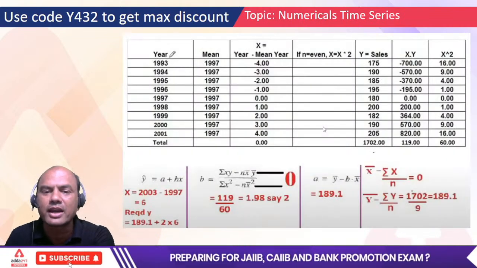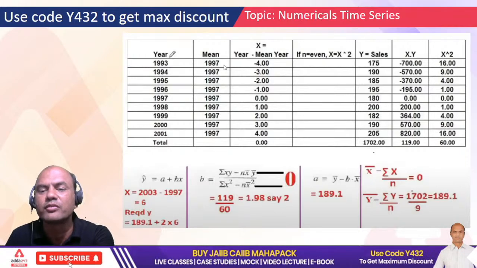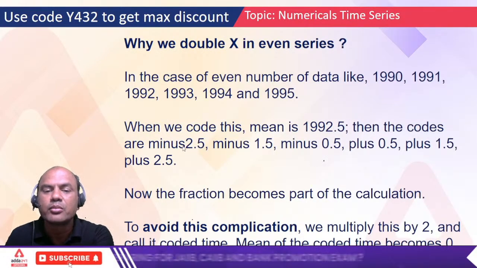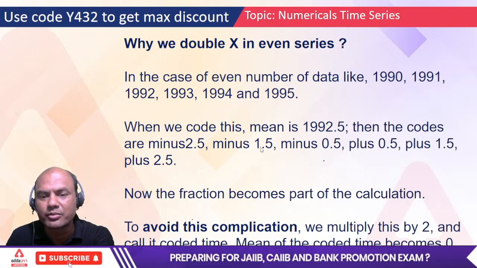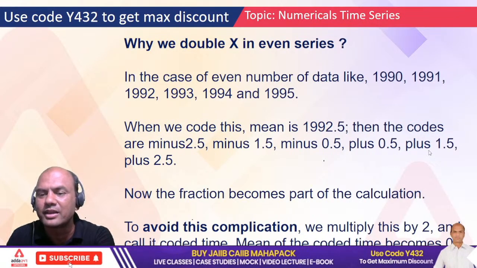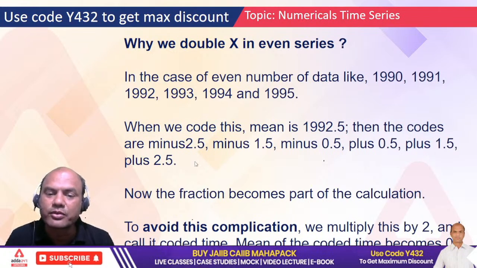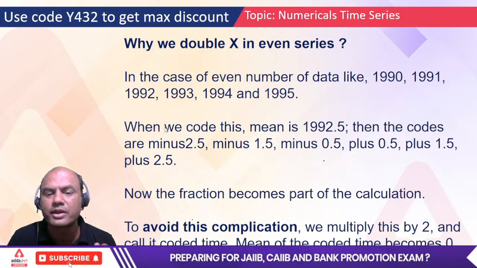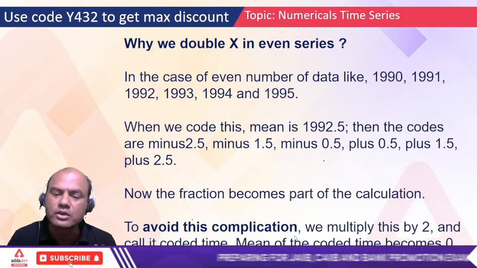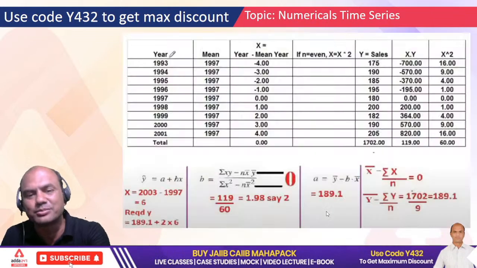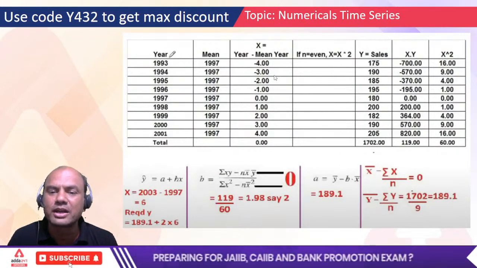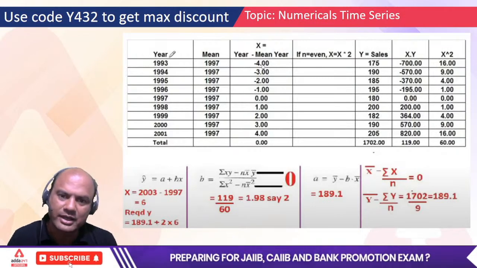Then what do we do? We subtract this. See this. Subtract the year from the mean. So it will be minus 2.5, minus 1.5, minus 0.5, like that. So now this is difficult to calculate. Always 0.5s are difficult to calculate. Fractions are difficult to calculate. So to avoid this complication, we multiply it by 2. It's that simple, isn't it? Got this point? So if even, multiply by 2. But now it's not even, it's odd. Okay, keep it as it is.